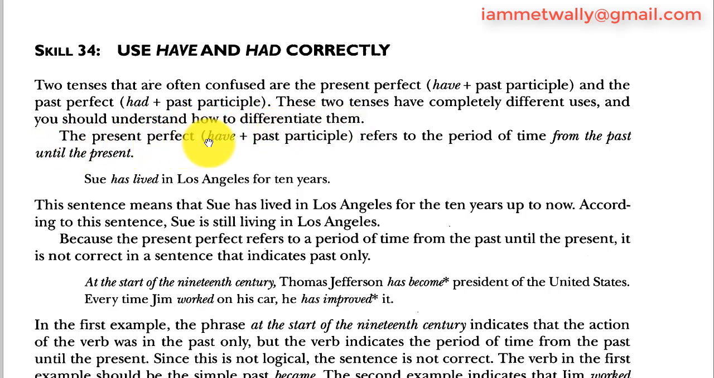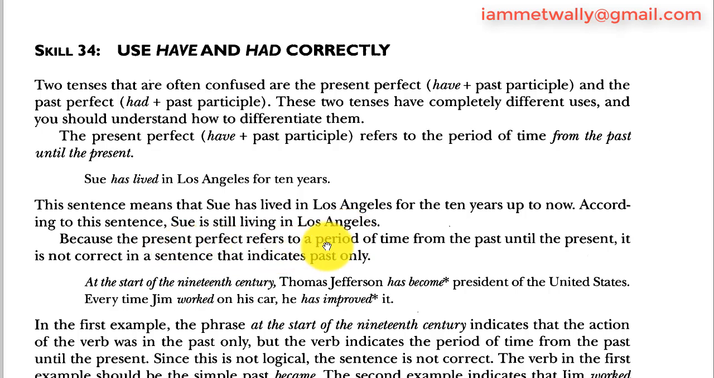The present perfect, have plus past participle, refers to a period of time from the past until the present. For example, Sue has lived in Los Angeles for 10 years. This sentence means that Sue has lived in Los Angeles for the 10 years up to now. According to this sentence, Sue is still living in Los Angeles.